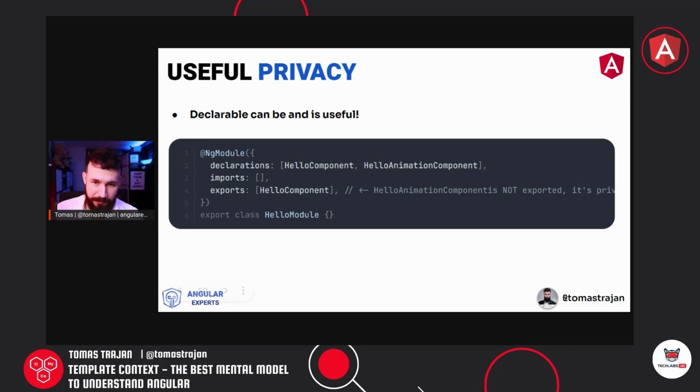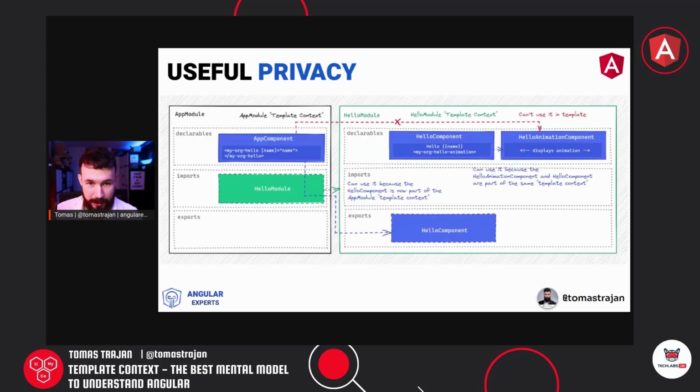So as you can see, this hello animation component is part of the declarations, but is not part of the exports, and therefore it will not be part of that consumer template context, and it will stay private to that hello module template context. That means the hello component will be able to use that hello animations component, but nobody else will. So how does that look with the diagram?